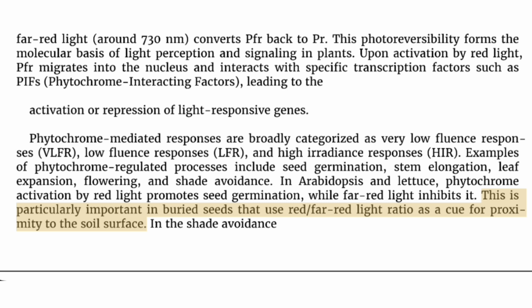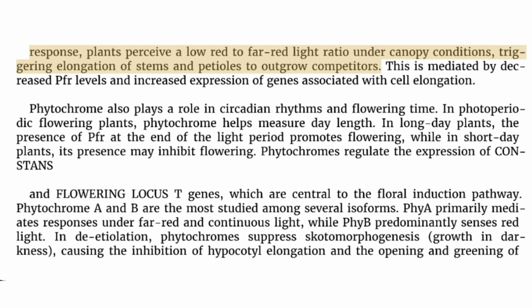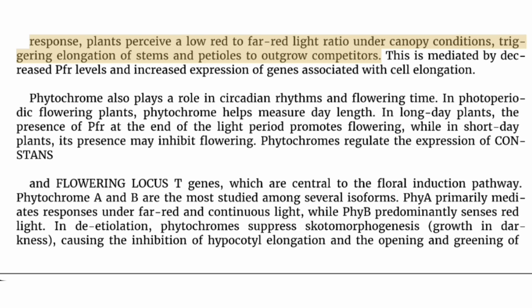soil surface. In the shade avoidance response, plants perceive a low red to far-red light ratio under canopy conditions, triggering elongation of stems and petioles to outgrow competitors. This is mediated by decreased PFR levels and increased expression of genes associated with cell elongation. Phytochrome also plays a role in circadian rhythms and flowering time.